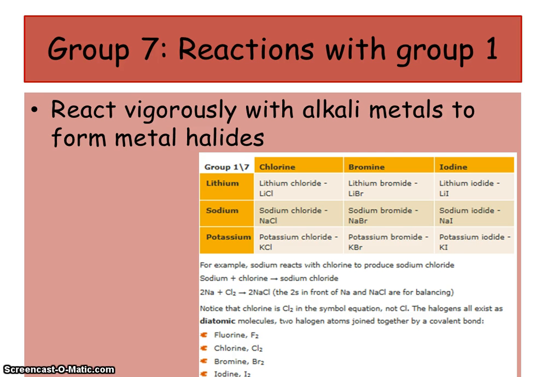Remember, it becomes an ide when it joins with something. So you'll see there, bromines become bromides and iodines become iodides. You must get that right, because if you don't, the examiner will mark you down. Well, just won't give you any marks because it's technically wrong if you put lithium chlorine. But you can see it's fairly straightforward.